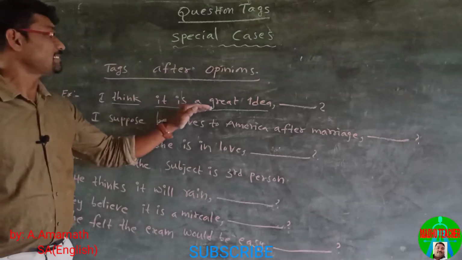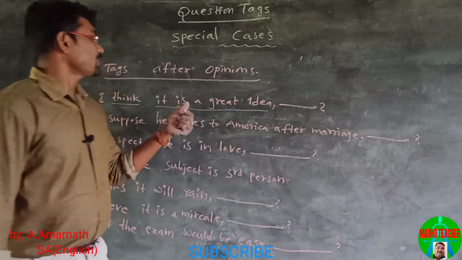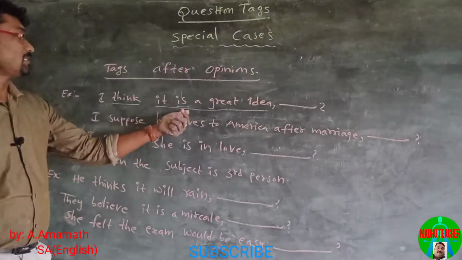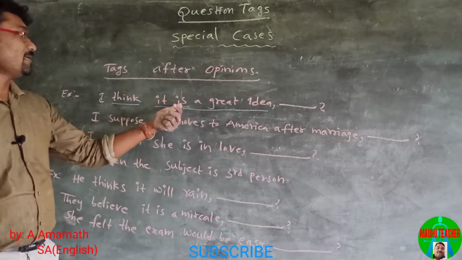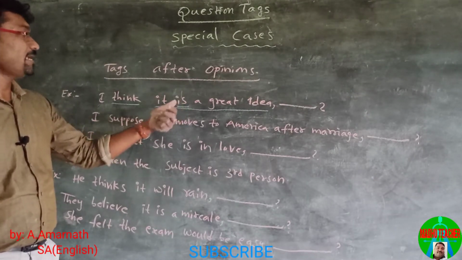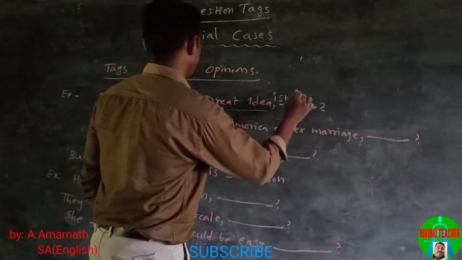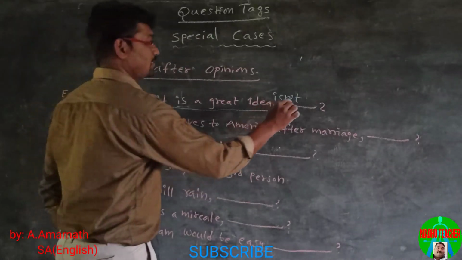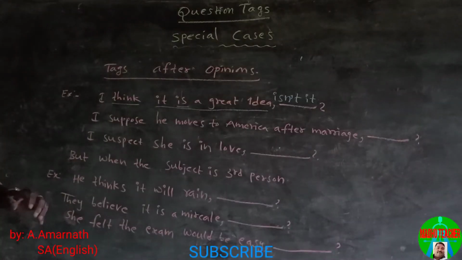I think it is a great idea. So the statement is positive. The tag must be negative. Here the main verb is. So we construct the question tag isn't and the pronoun is it. I think it is a great idea, isn't it?